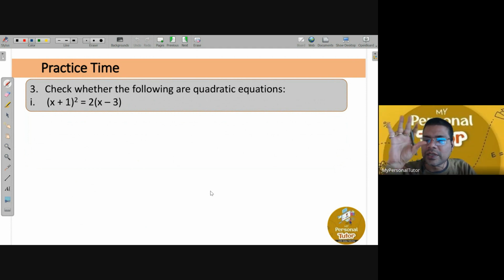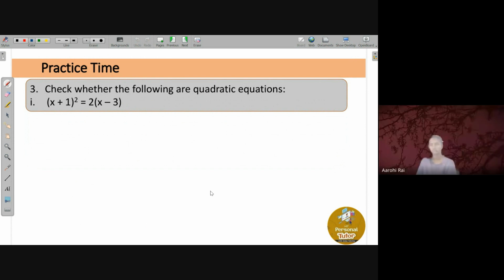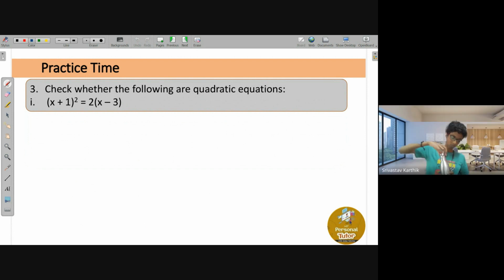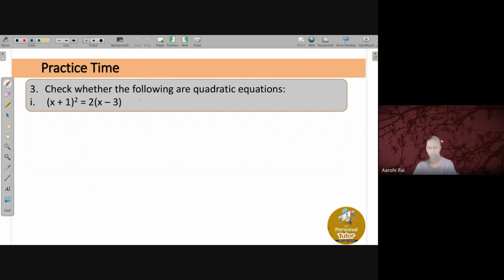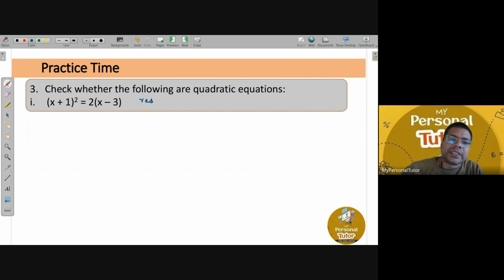So now you are comfortable, right? If any equation is given to you, you can judge, yes, it is a quadratic equation or it is not a quadratic equation, right? Yes, sir. Let everyone finish. Sir, done. All right. So what is the answer, Arohi? It is yes or no? Yes, sir. Answer is yes. Okay, we will check it out.